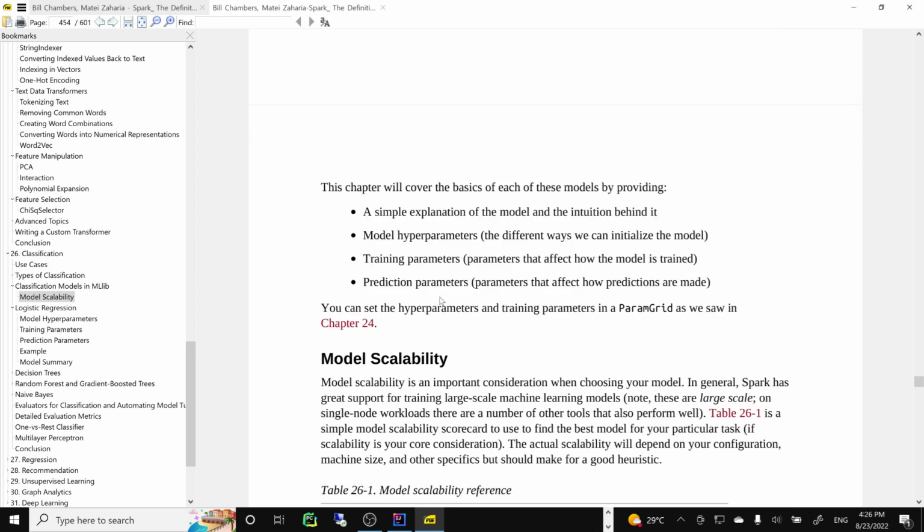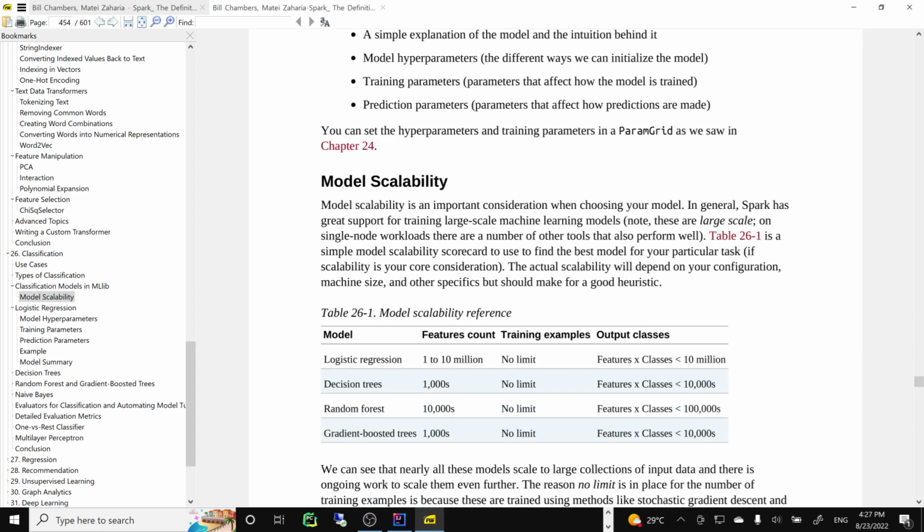Spark also tries to build these models for larger scale, since not every cool algorithm works with a large amount of data. You can see here, for example, logistic regression works from one feature to 10 million features.